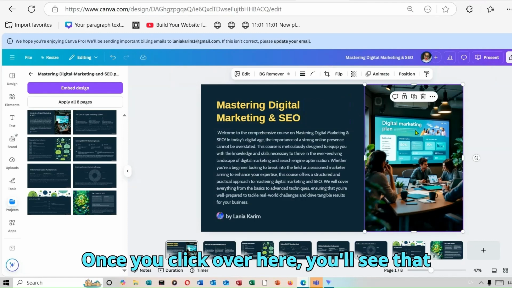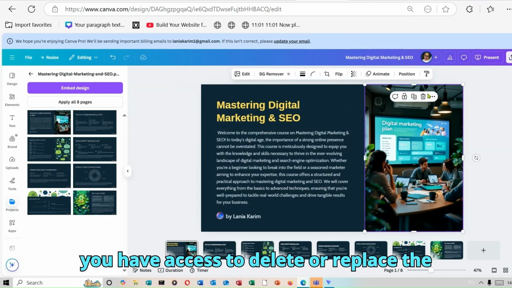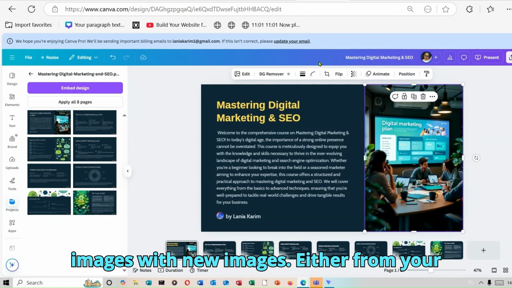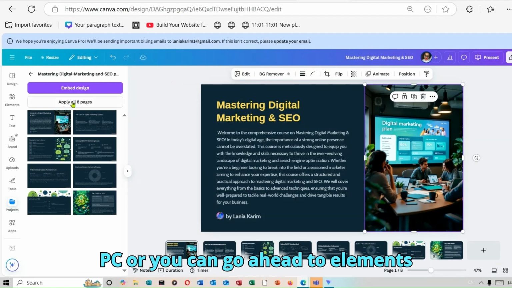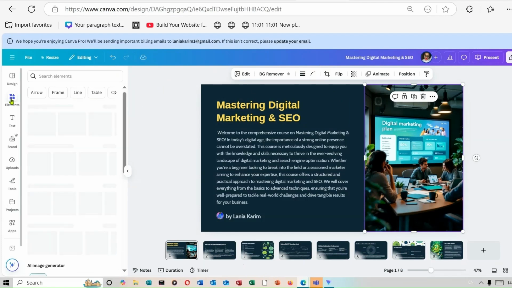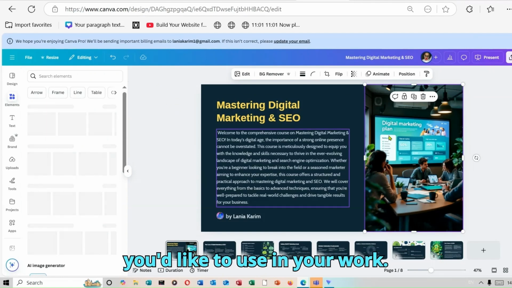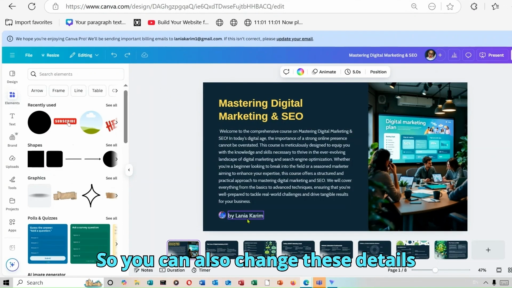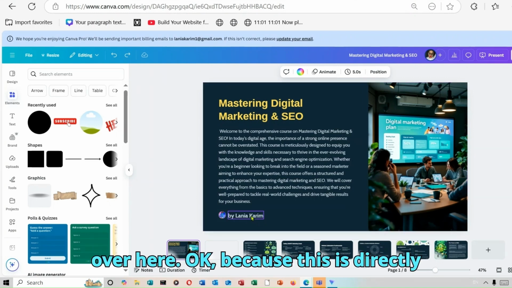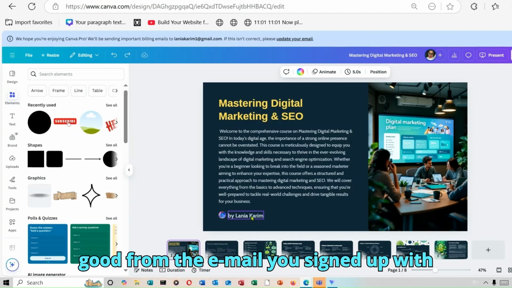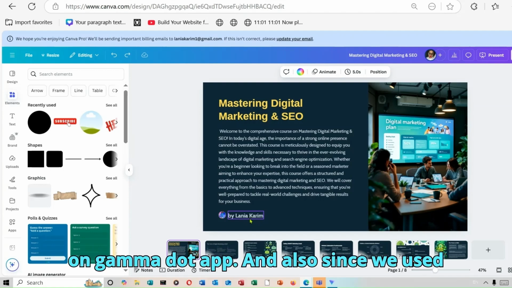Once you click over here, you'll see that you have access to delete or replace the images with new images, either from your PC, or you can go ahead to Elements and then search for specific images that you'd like to use in your work. Okay, so you can also change these details over here, because this is directly got from the email you signed up with on Gamma.app.